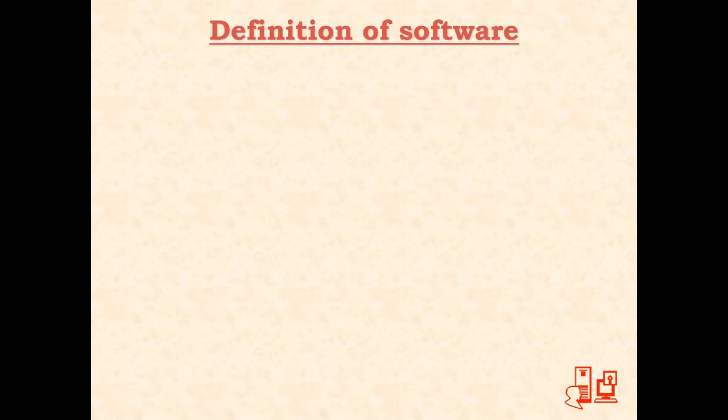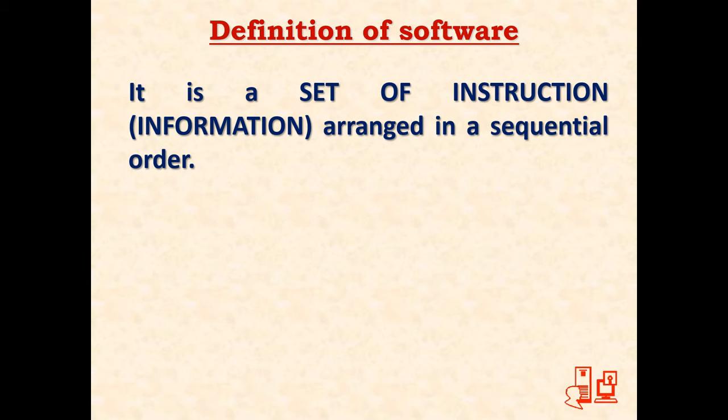So without software, it is not possible to do any job in a computer. So what is software? The question comes, what is the definition of software? As I said, information is of two types, data type and program type. I gave you an example of 2 multiplied by 4, wherein 2 and 4 are data. Multiply is the process to be done by the CPU chip, the CPU unit, which can be done only with the help of software. So software is nothing but a set of instructions arranged in a sequential order.